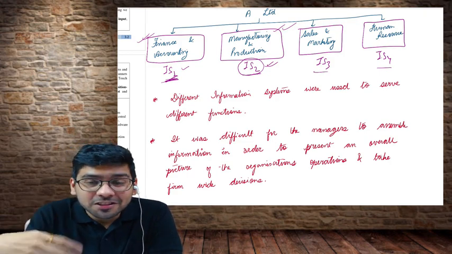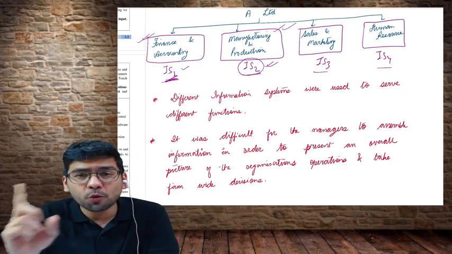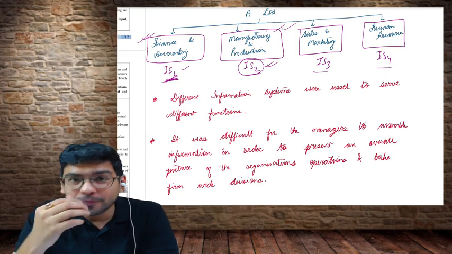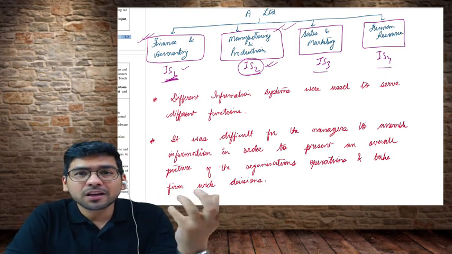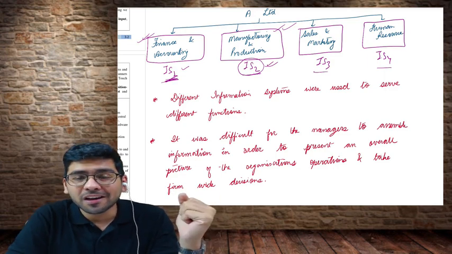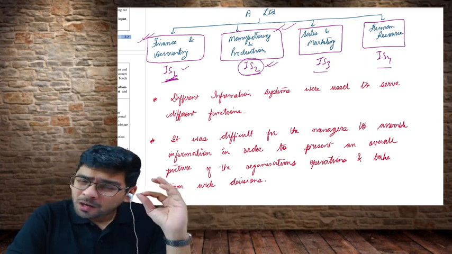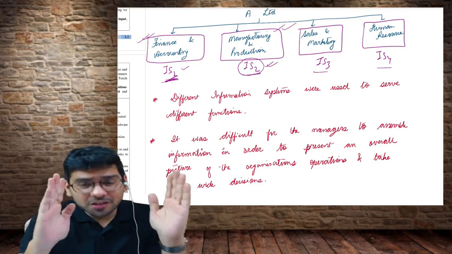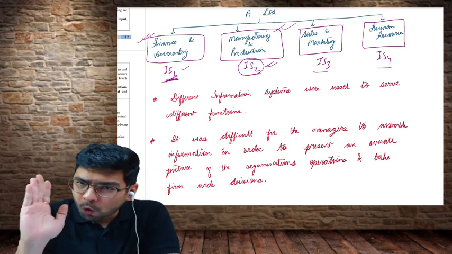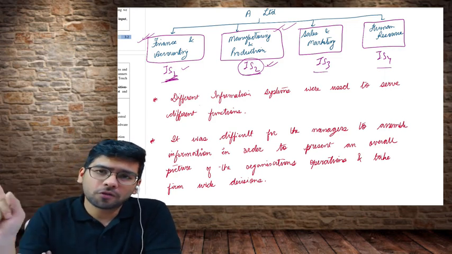If something like this happens in the organization, don't you think it is going to bring down our credibility? It is going to hamper our goodwill in the market, right? So this was a problem. There was a lack of coordination in this kind of environment. Each department is using an information system, no doubt about it, but there was a lack of coordination.